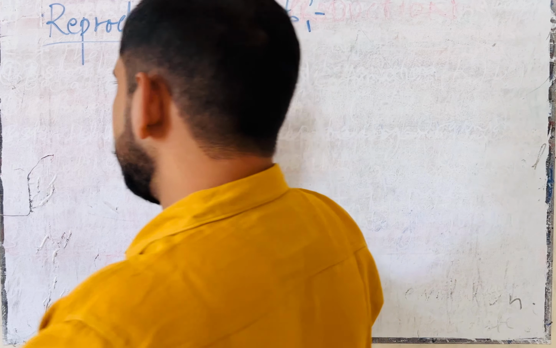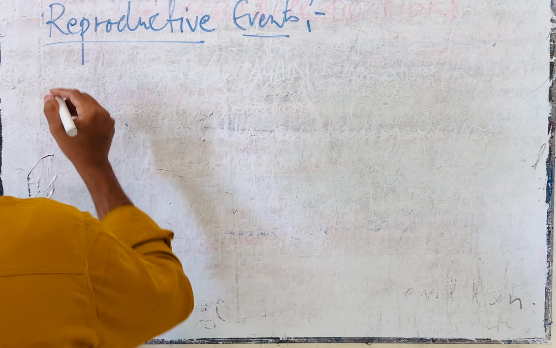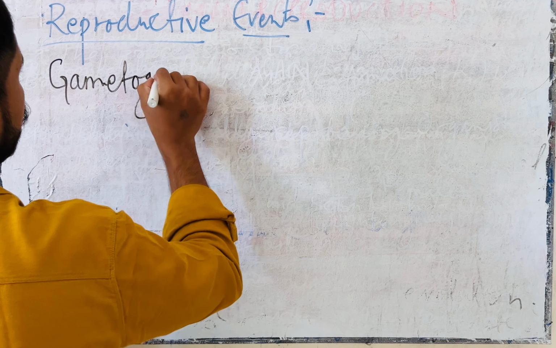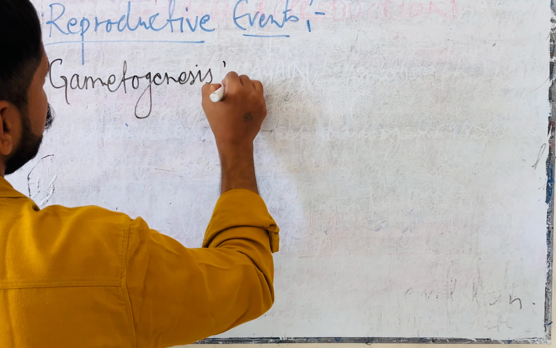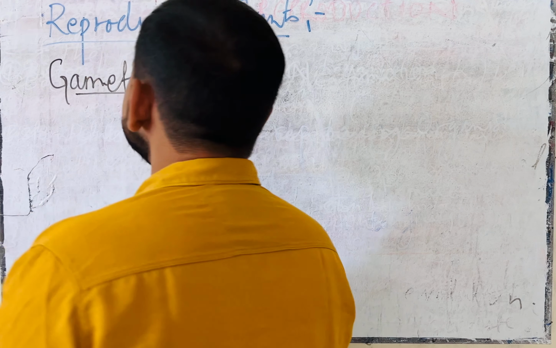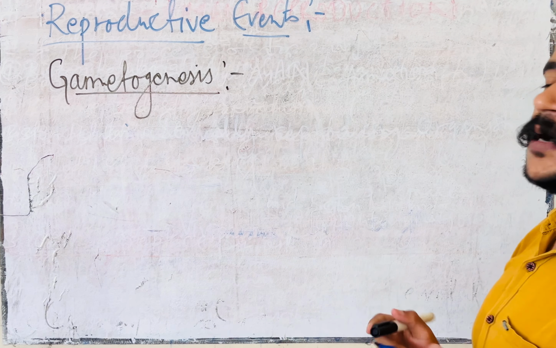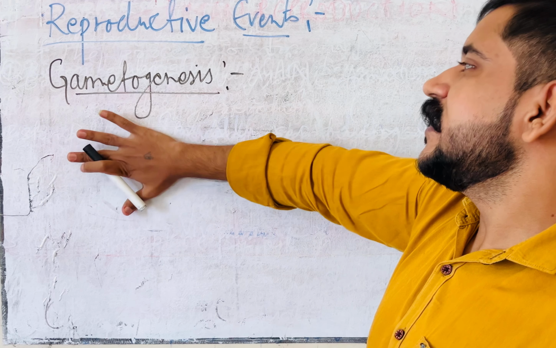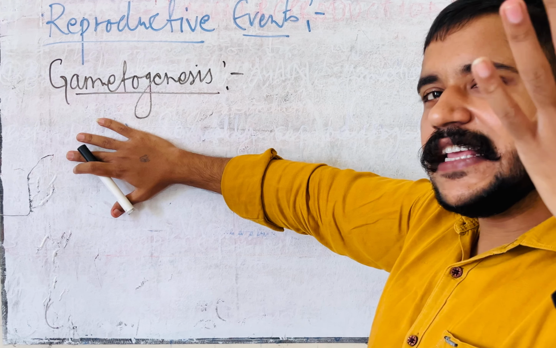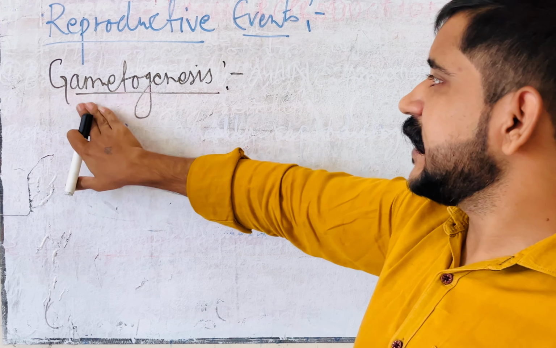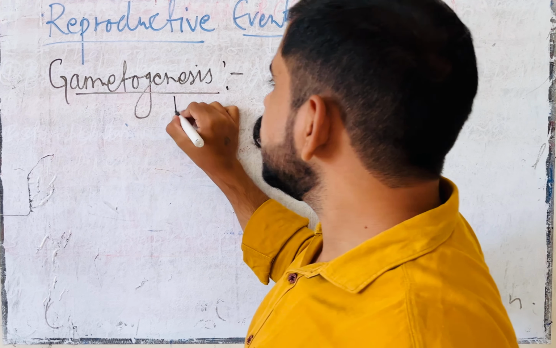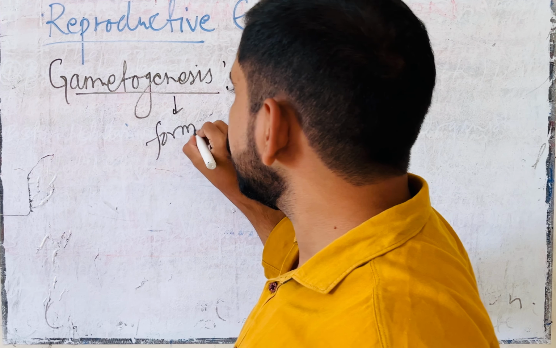The first reproductive event is called gametogenesis. Can anybody tell me the answer? What is the actual meaning of gametogenesis? We can easily learn from the particular word. Genesis means to form something.